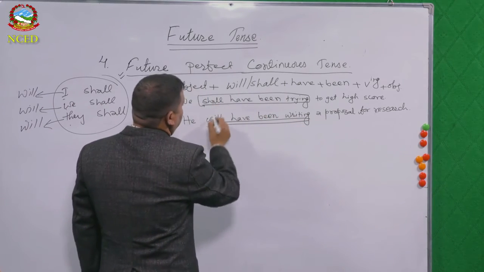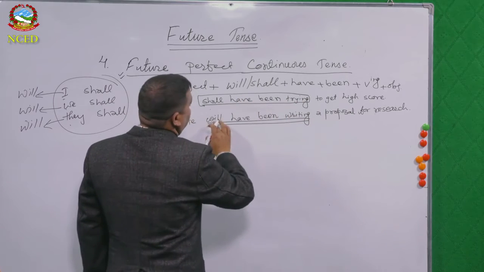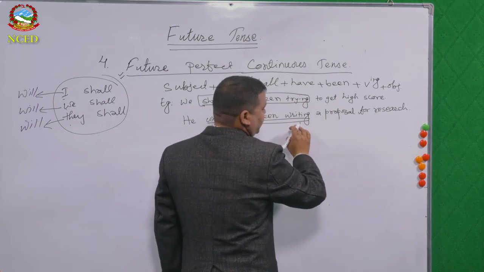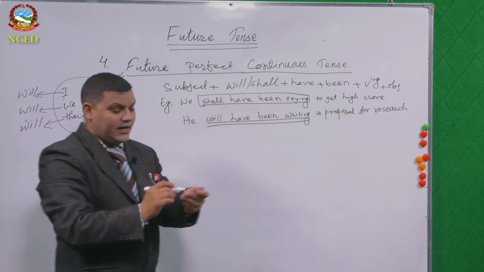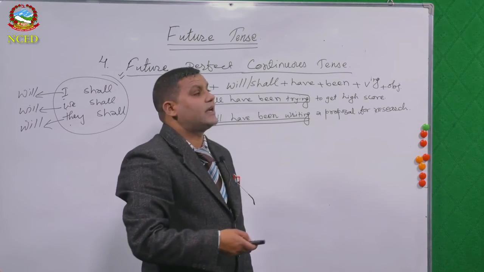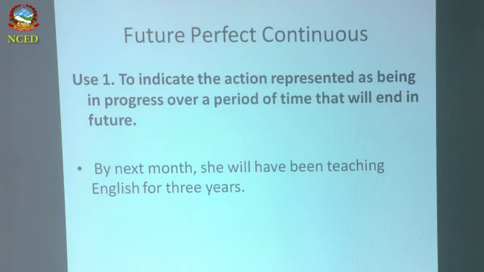Let's see. Will have been plus verb ing, shall have been plus verb ing, will have been plus verb ing. Yes, this is the structure. Let's go to the use. In which context do we have to use the future perfect continuous tense? Dear students, let's see.